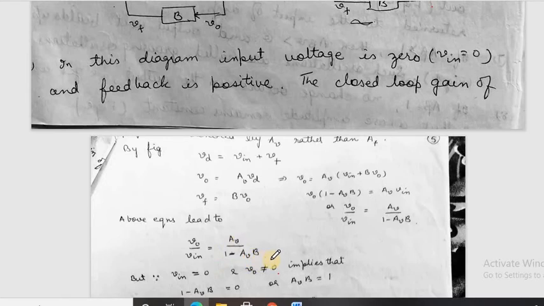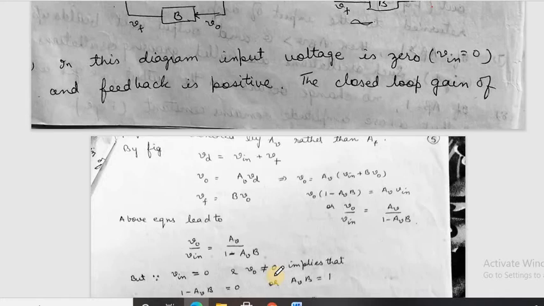But now, as from the oscillator principle, we know V input is always 0. It is a necessary condition. In the oscillator, no input is given, and output is obtained, that is, output is not 0.